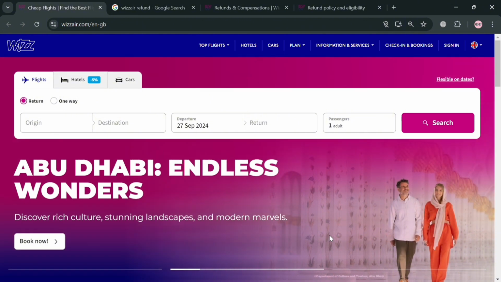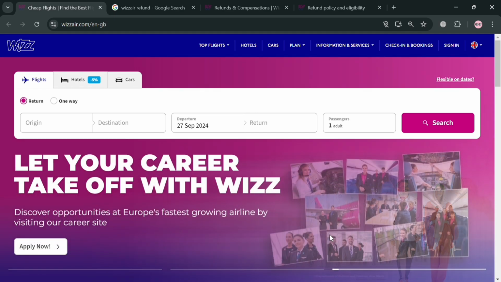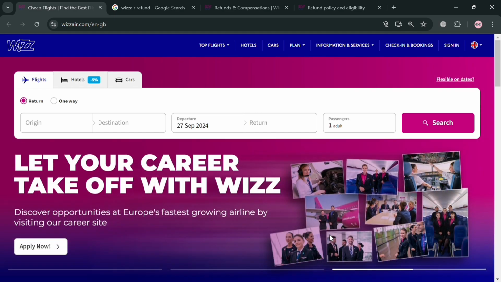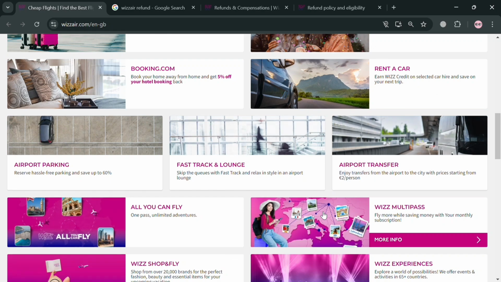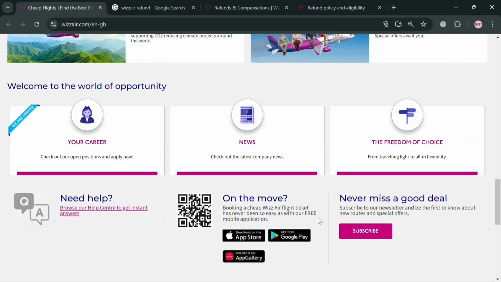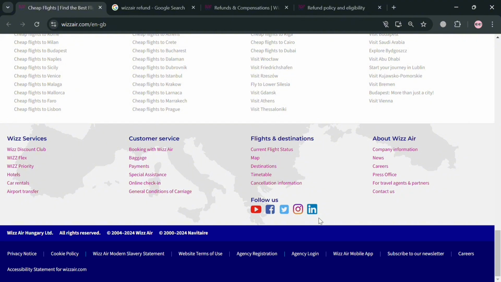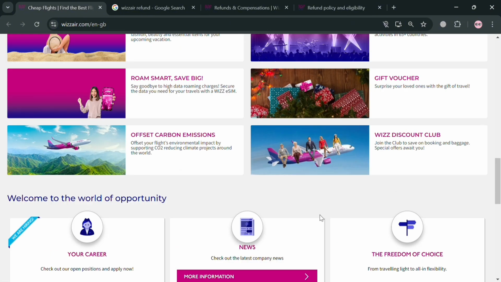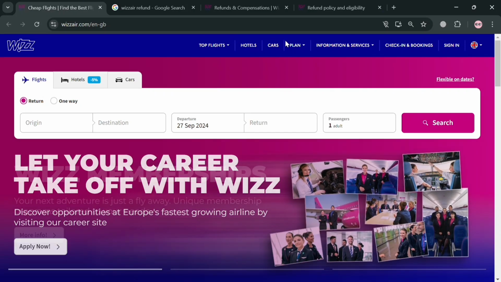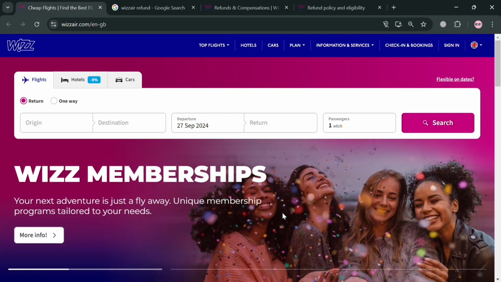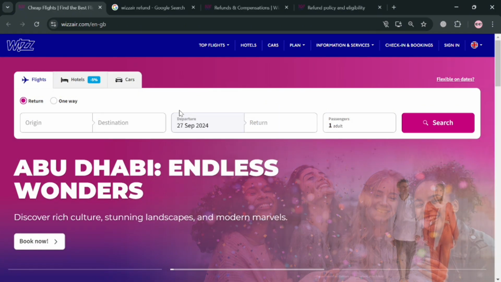But before that, if you don't know what Wizz Air is, it is a prominent Hungarian ultra-low-cost airline known for its extensive network and competitive pricing, operating over 800 routes from 33 bases across 16 countries. It connects to many destinations, primarily in Europe, but also extending to parts of the Middle East and North Africa. The airline focuses on providing affordable travel options, allowing passengers to customize their experience by paying only for additional services they choose, such as baggage and seat selection. The company also continues to expand its routes and enhance customer service, solidifying its position as a leading low-cost carrier in Europe.